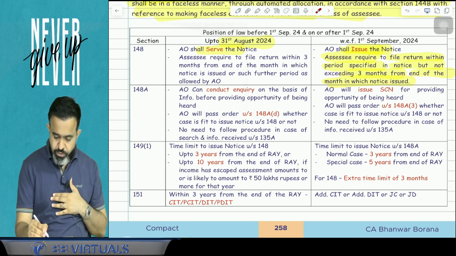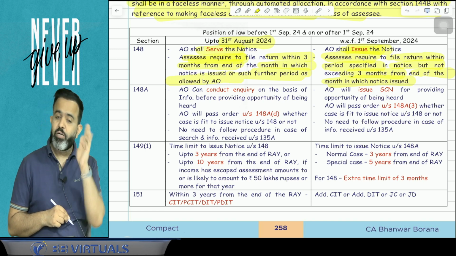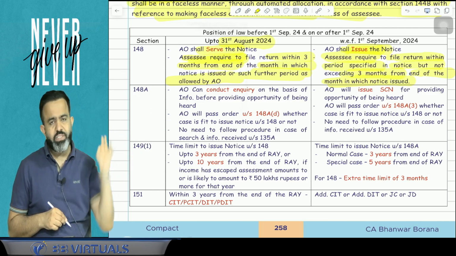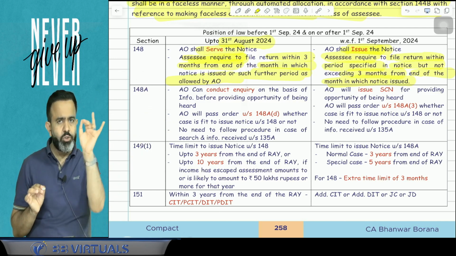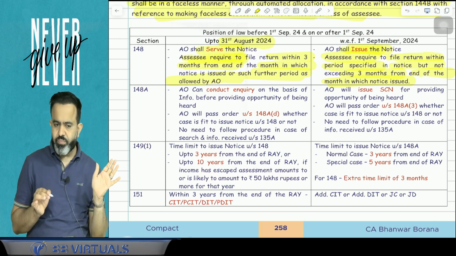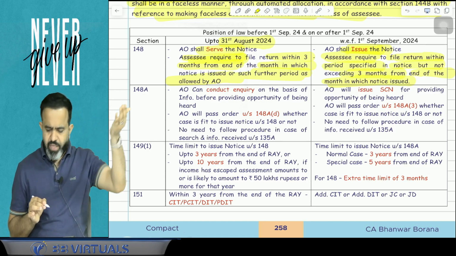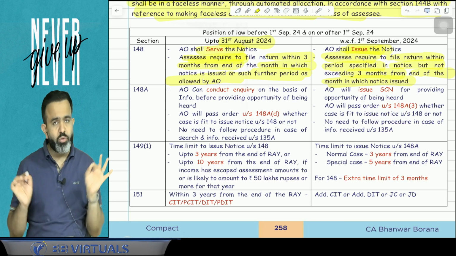But guys, earlier what was the law? Assessee was required to file return within 3 months from the end of the month in which notice is issued, or such further period as allowed by AO. That was the provision earlier, but now the provision is that when notice is issued, in the notice there will be a time, and within that time you have to file the return, or the maximum time can be 3 months from the end of the month in which notice is issued.